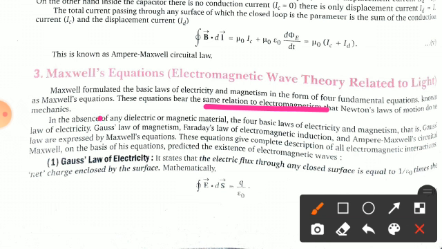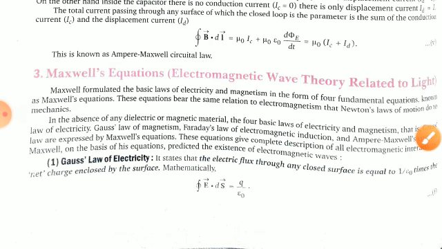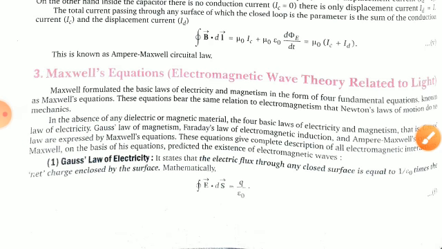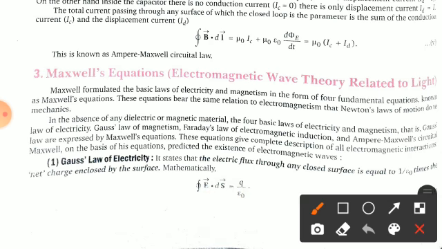So in the absence of any electric or magnetic material, the four basic laws of electricity and magnetism, that is Gauss law of electricity, Gauss law of magnetism, Faraday's law of electromagnetic induction and Ampere-Maxwell circuital law are expressed by Maxwell equations. So what are the laws which are expressed by Maxwell equations? Gauss law of magnetism, Faraday's law of electromagnetic induction and Ampere-Maxwell circuital law. Clear? We can express these laws by the Maxwell equations. So these equations give a complete description of all electromagnetic interactions. Maxwell, on the basis of his equations, predicted the existence of electromagnetic waves.